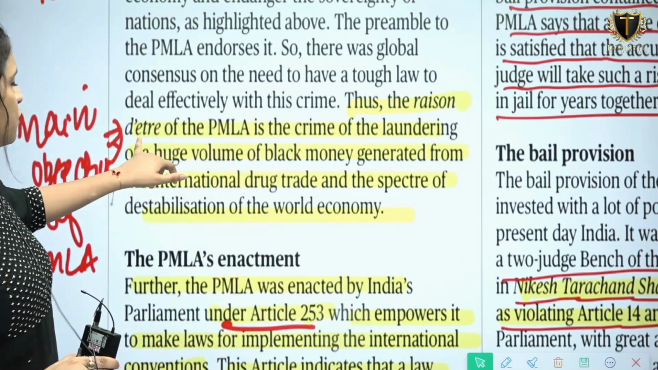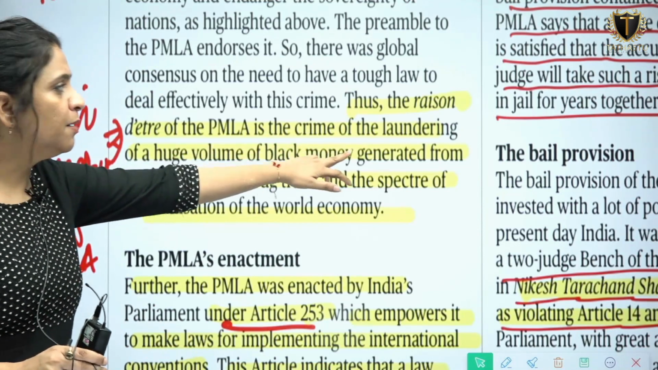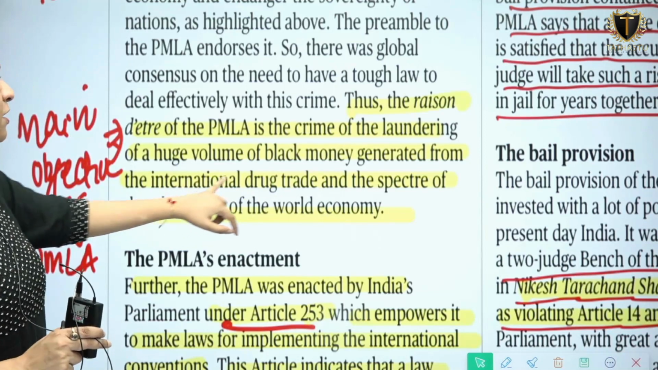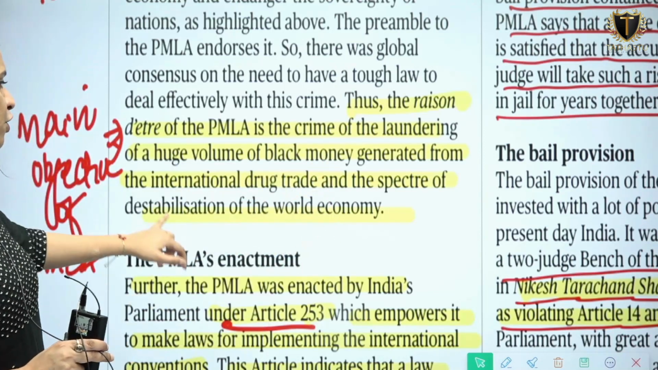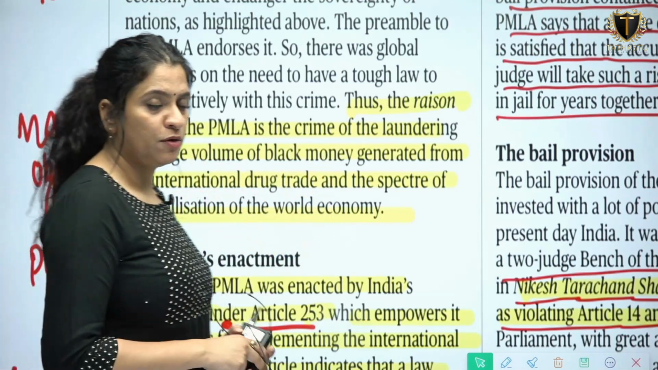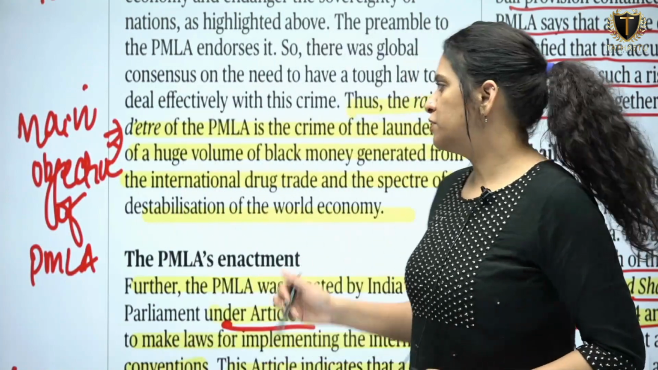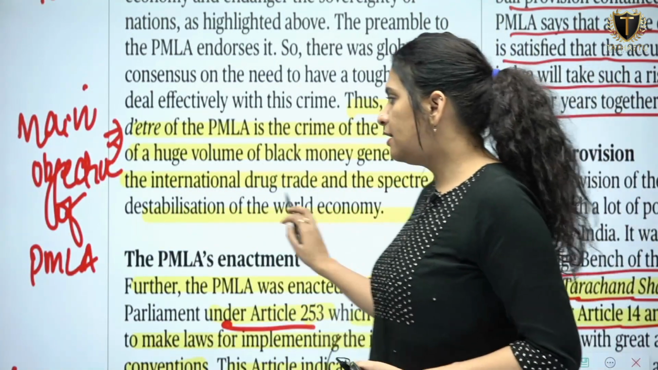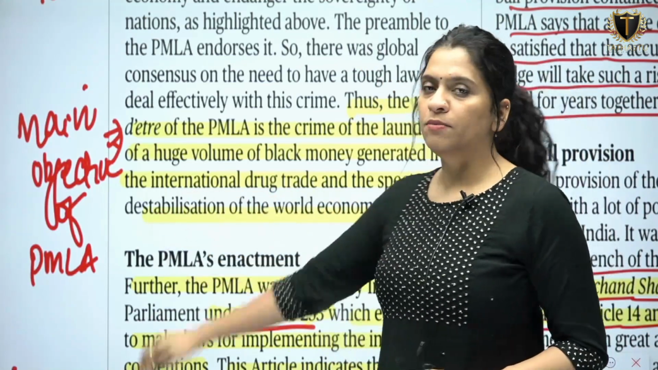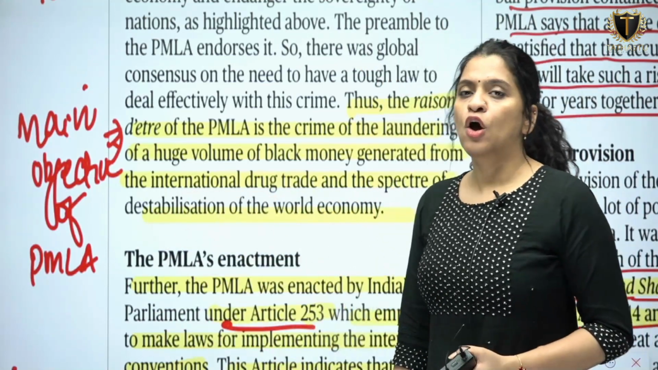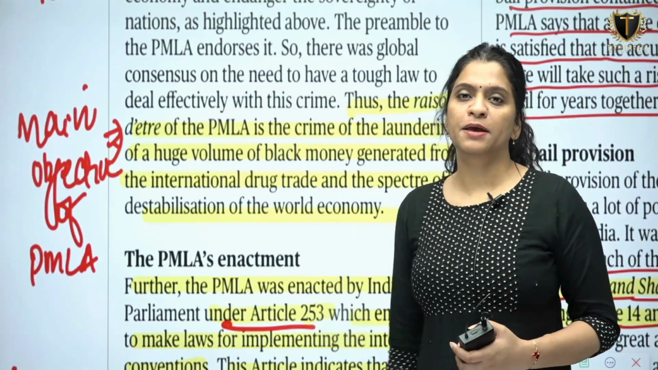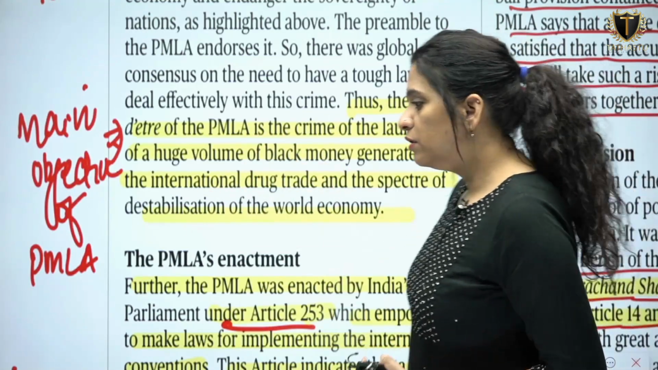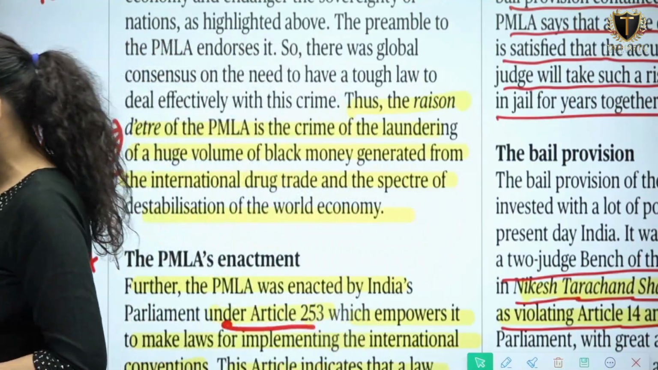So thus the raison d'etre of the PMLA is the crime of the laundering of a huge volume of black money generated from the international drug trade and the spectre of destabilization of the world economy. So the huge volume of money generated because of the international drug trade is destabilizing the world economy. That is the purpose of bringing in the PMLA, to curb all these things. Okay, so this is again a reminder by the writer.